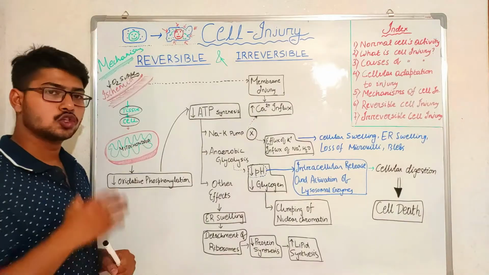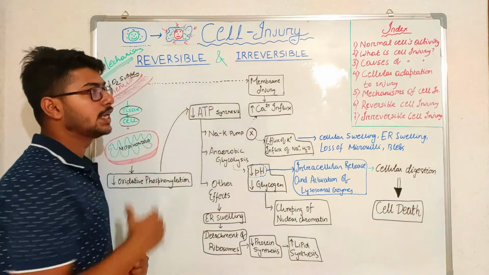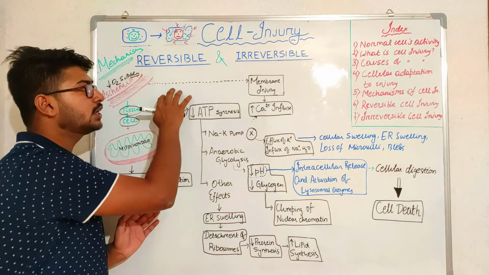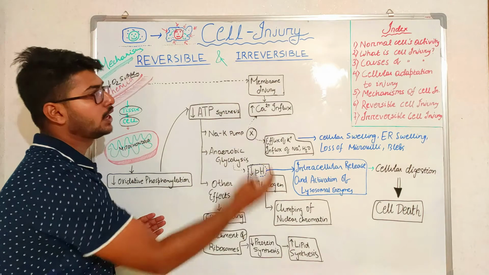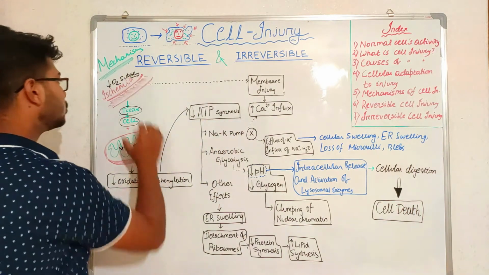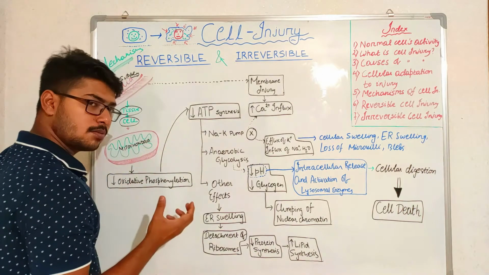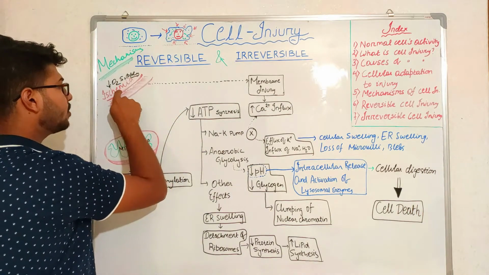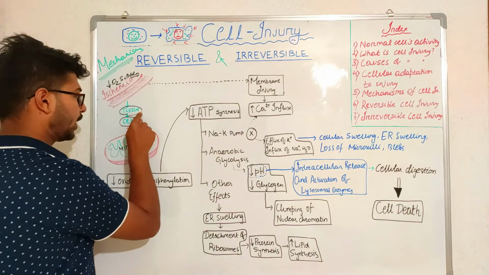Okay, so now we are going to read about the mechanism of reversible and irreversible injury. How does the cell get injured during reversible injury, and what causes cell death in irreversible cell injury? So let's start. It starts from ischemia. If there is less oxygen supply through a hypoxic condition, ischemia means there will be less oxygen supply to the tissue or organ.